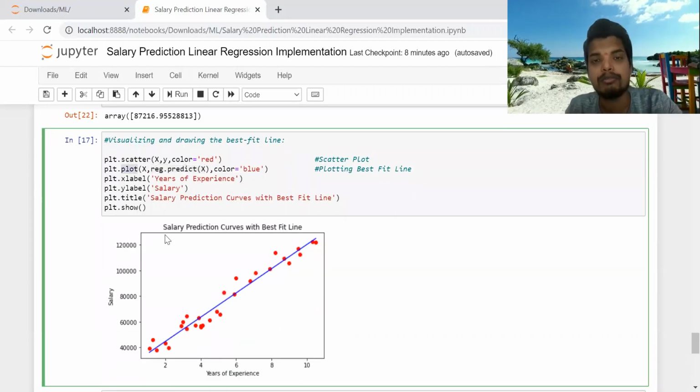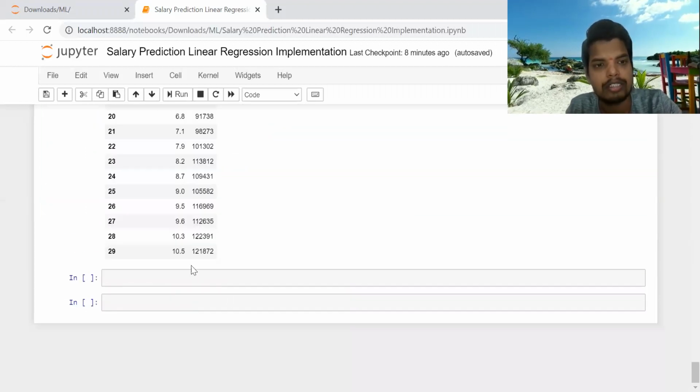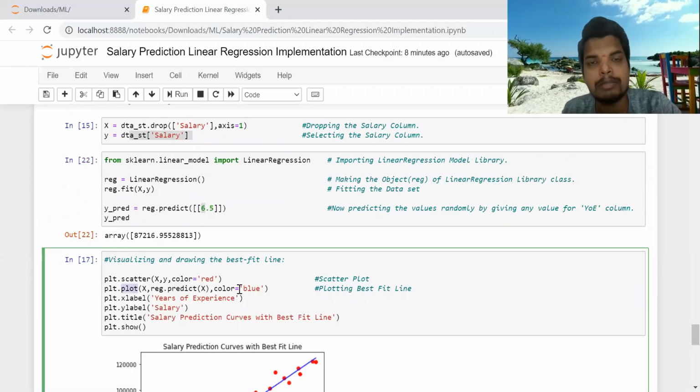And what is plt.plot? plot will draw the line chart for us. That's exactly what it has done. Okay, so I hope you are clear with this. I've just shown you the values over here. So this was the simple linear regression algorithm model which we have built.